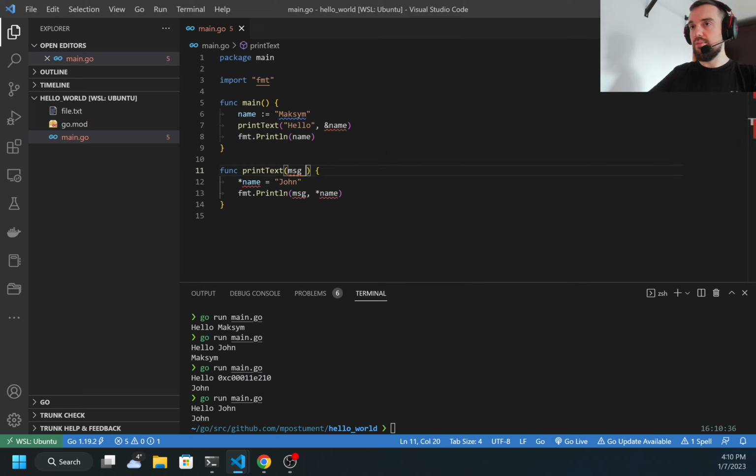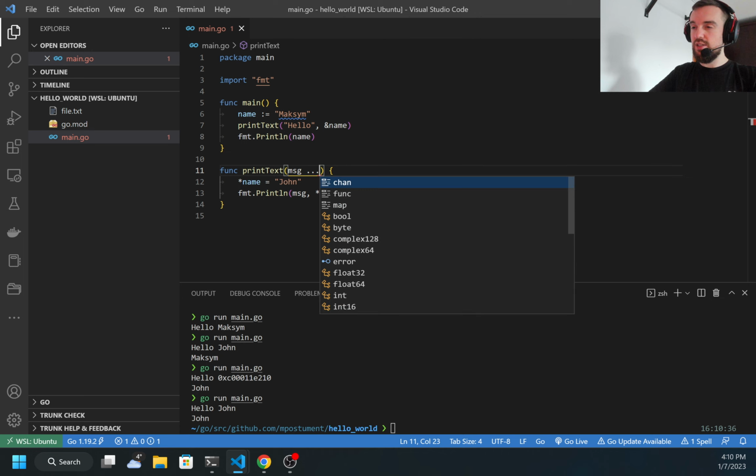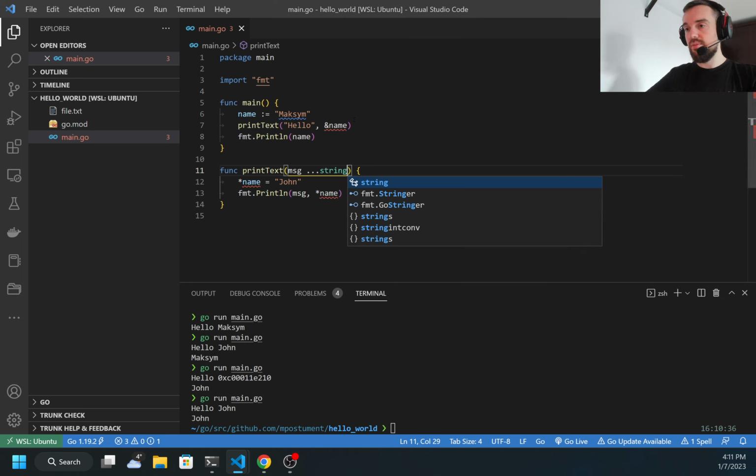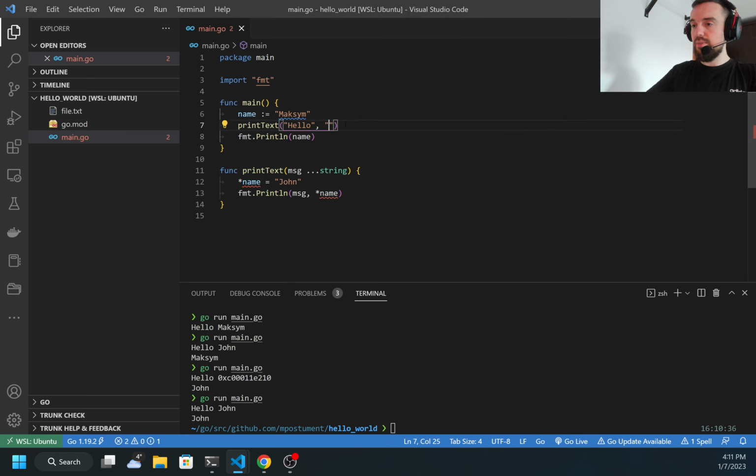I can add message. I can add three dots here and type string. So now I can add here as many parameters as I want. So let me add first, second, third. So I can pass any amount of parameters.